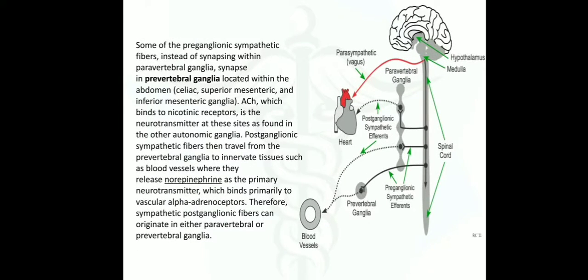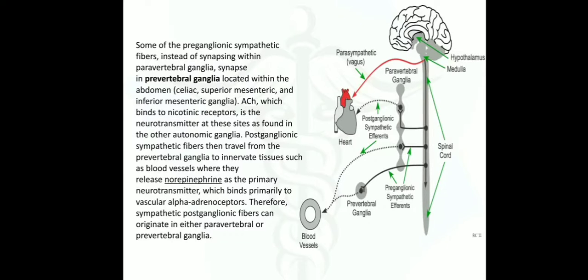Some of the preganglionic sympathetic fibers, instead of synapsing within the paravertebral ganglia, synapse in prevertebral ganglia located within the abdomen. Acetylcholine, which binds to nicotinic receptor, is a neurotransmitter at these sites as found in the other autonomic ganglia.